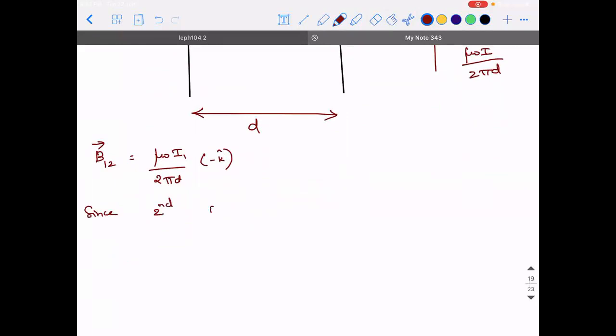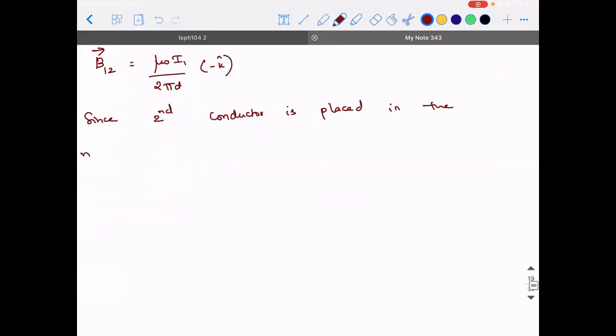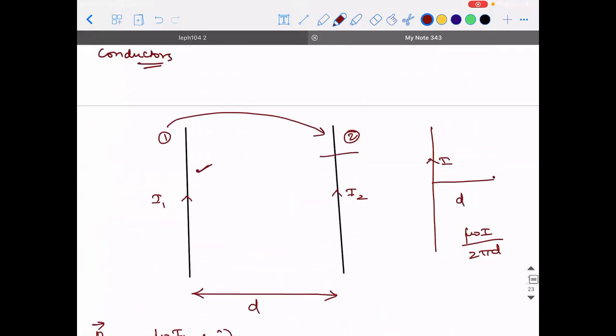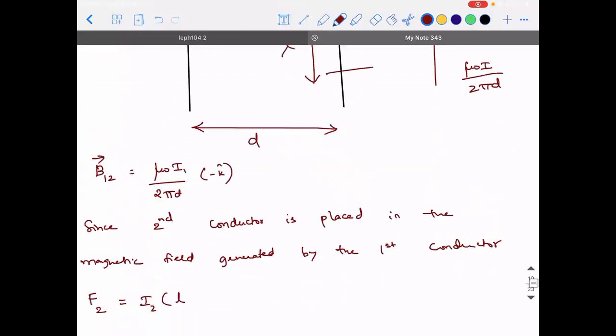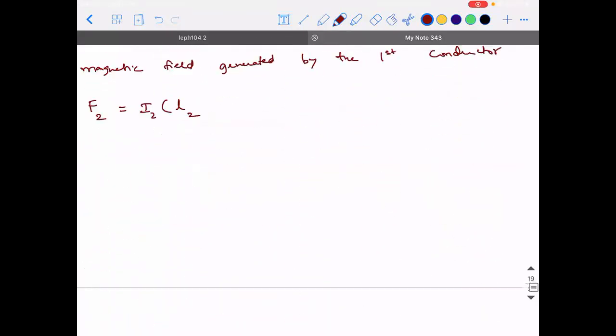Since the second conductor is placed in the magnetic field generated by the first conductor, the force experienced by the second conductor is equal to the current through the second conductor into a small length L2, cross B12.